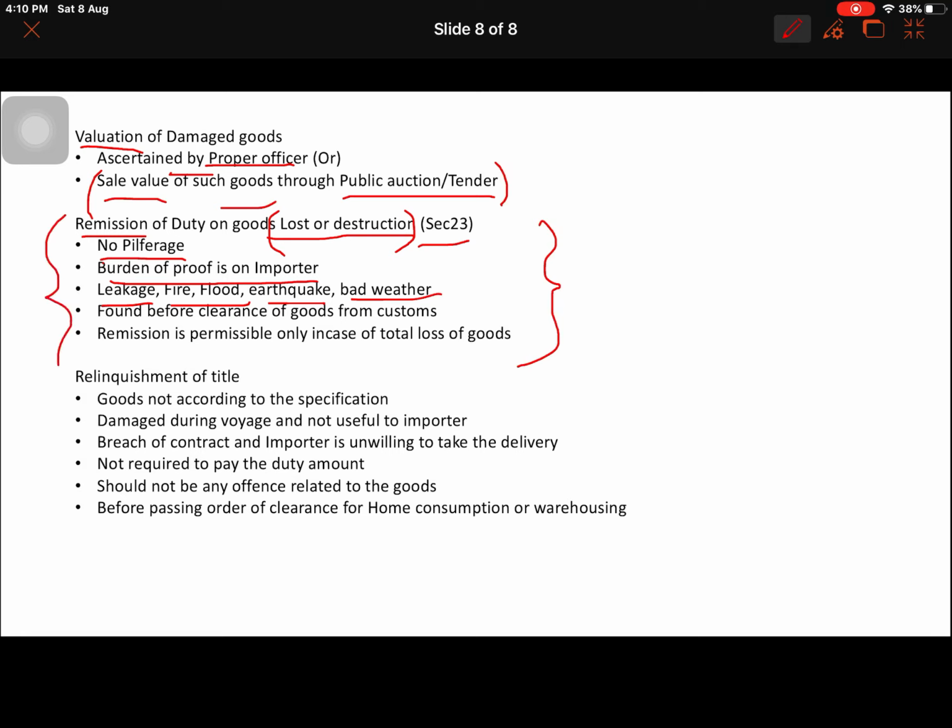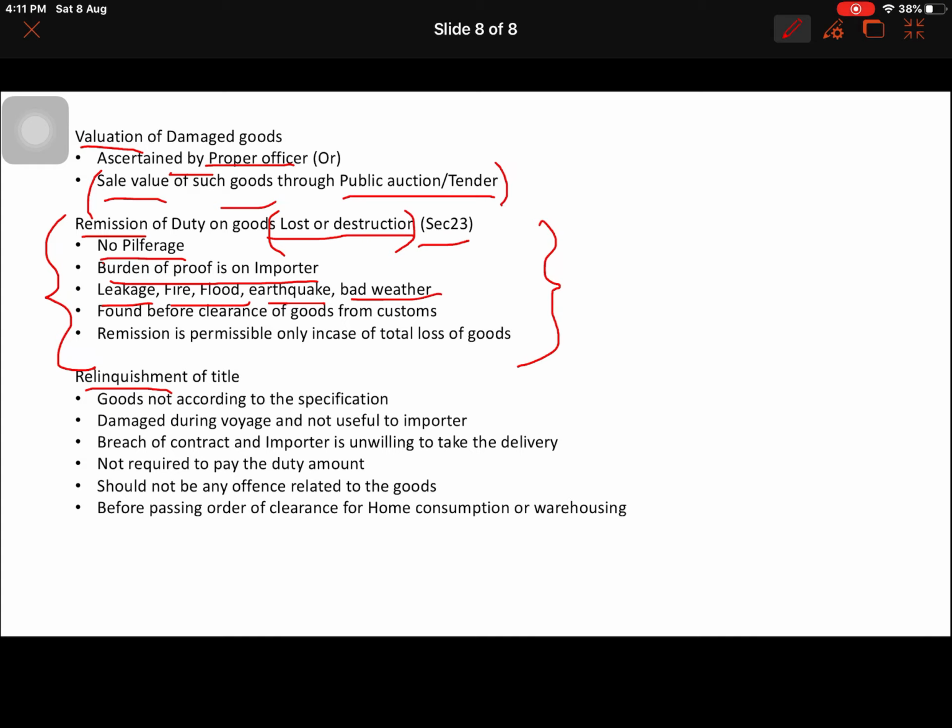And as a CMA, you guys are the ones aware of this section 23 in the customs act, and you need to talk to your customs agent and get the remission of this duty. So just think about how crucial your role will be, because there will be thousands of shipments coming every month or every week, and you need to have these sections in mind so you add real value to your organization. Okay, so the next one is the relinquishment of title.